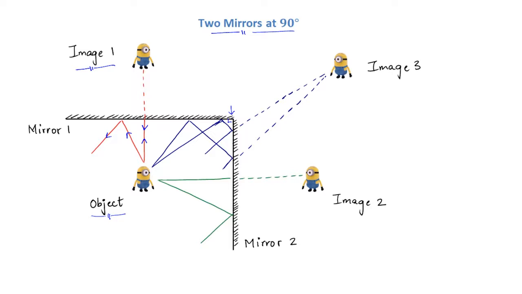The light ray from here falls on mirror number 2 and gets reflected to form an image behind mirror number 2. However, there are also light rays that fall on mirror 1, get reflected and fall on mirror 2. Now, this multiple reflection of the light ray is what is responsible for the third image that we observed.